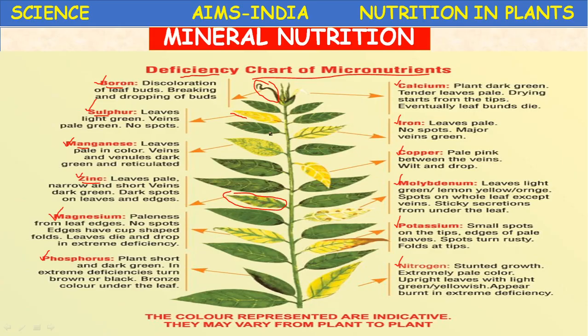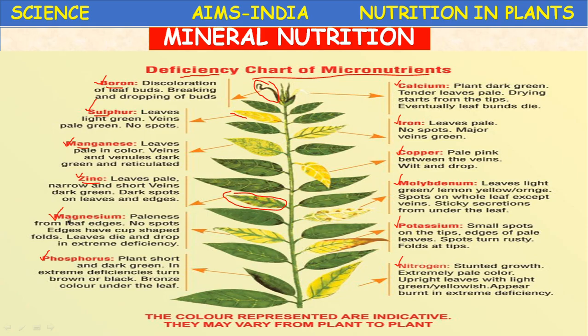Here the veins are big in the normal leaf; compare it with the deficiency leaf so that you can understand clearly. So the leaves become narrow, with short veins, dark green, and dark spots on the leaf edges. So these are the symptoms of zinc deficiency.